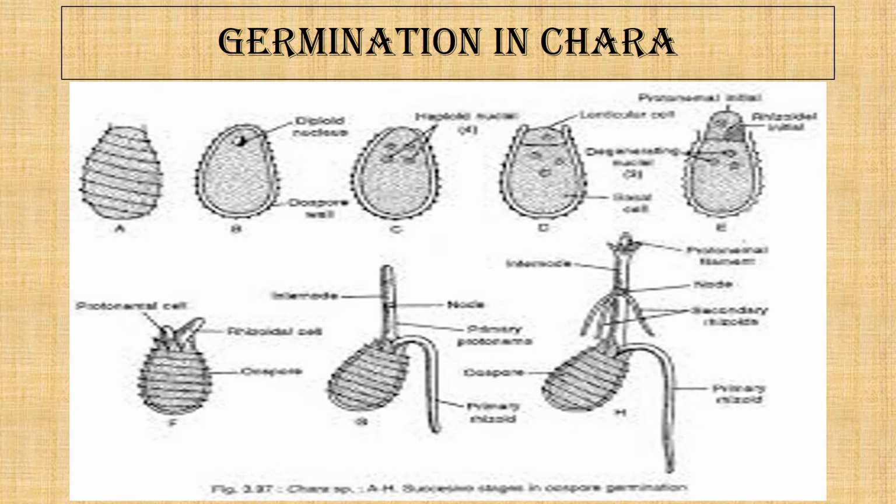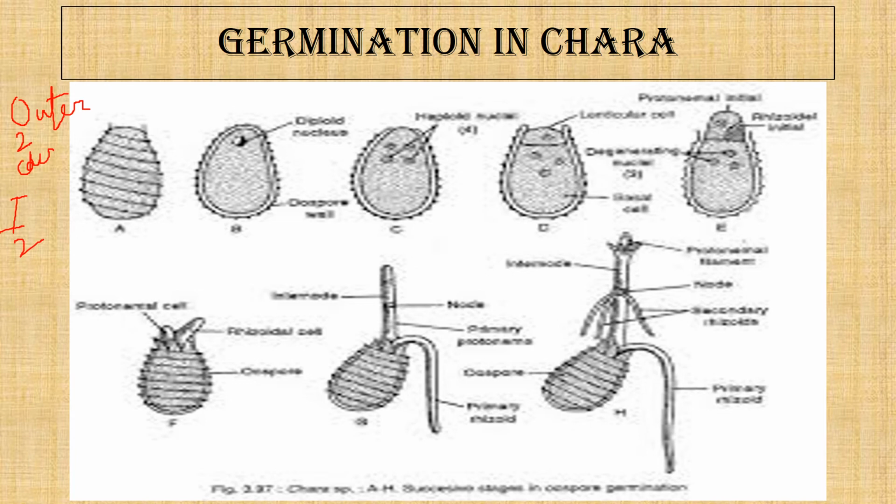So this is the germination in Chara. The zygote forms four layers. The outer two layers of the oospore are colored, and the inner two layers of the oospore are colorless.